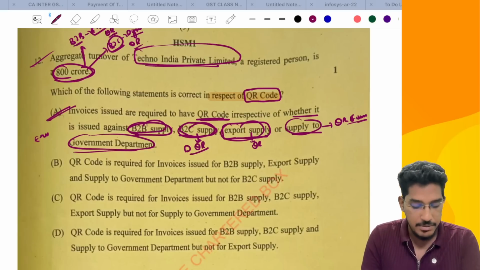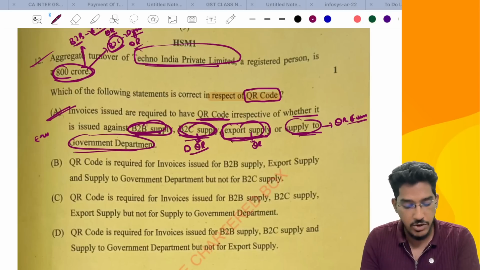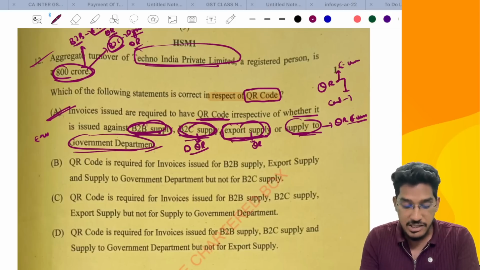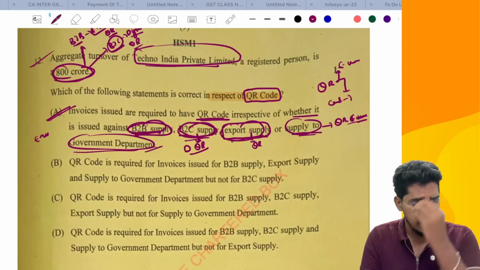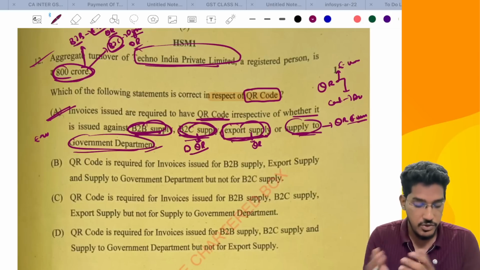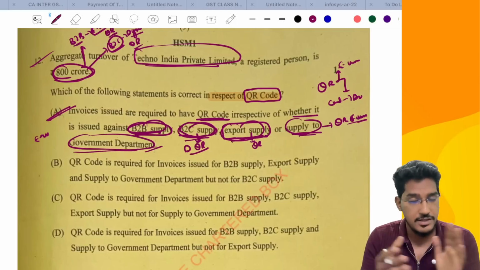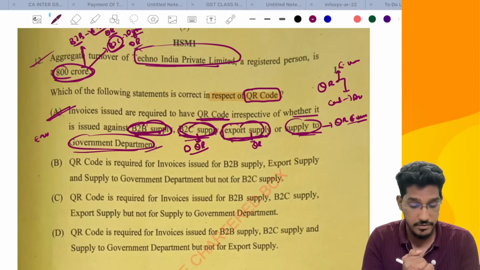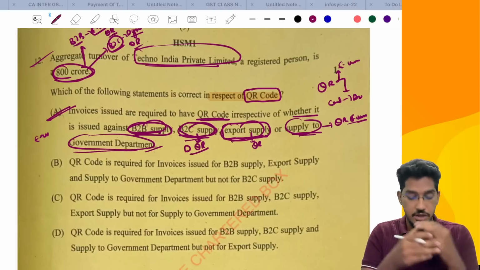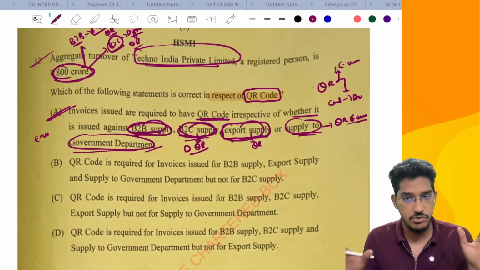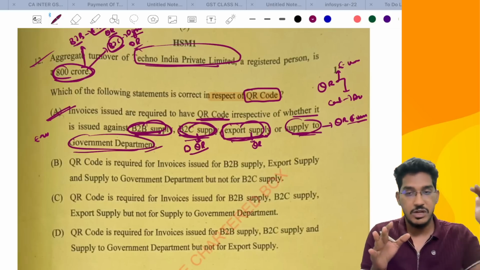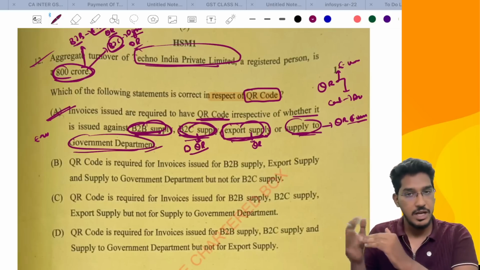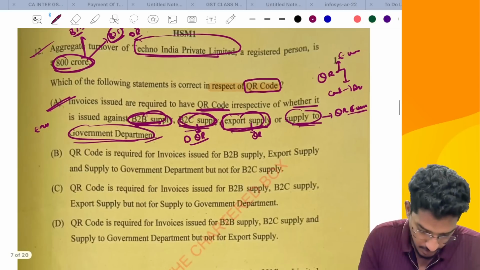So that's why for all the supplies, for B2B, B2C, export supply or supply to government department, everywhere it will contain a QR code. In some cases, it will contain a QR code as per e-invoicing provisions. In some cases, it will contain the QR code as per dynamic QR code norms. So if you ask me, in all the cases, QR code will be there. Very tricky question. Often people will get confused here. But if you ask me personally, in all the cases, QR code will be there. In some cases, QR code as per e-invoice. In some cases, QR code as per dynamic QR code provisions.